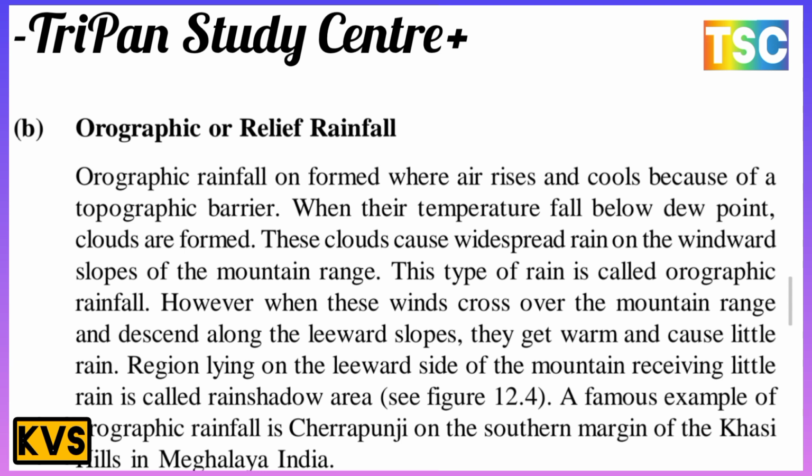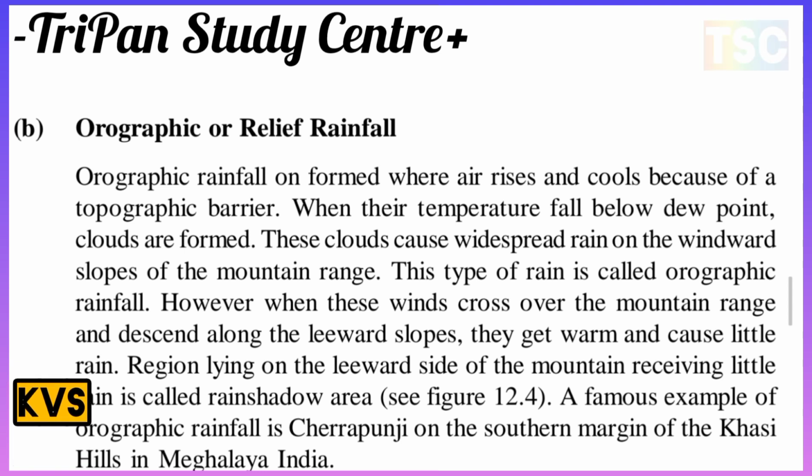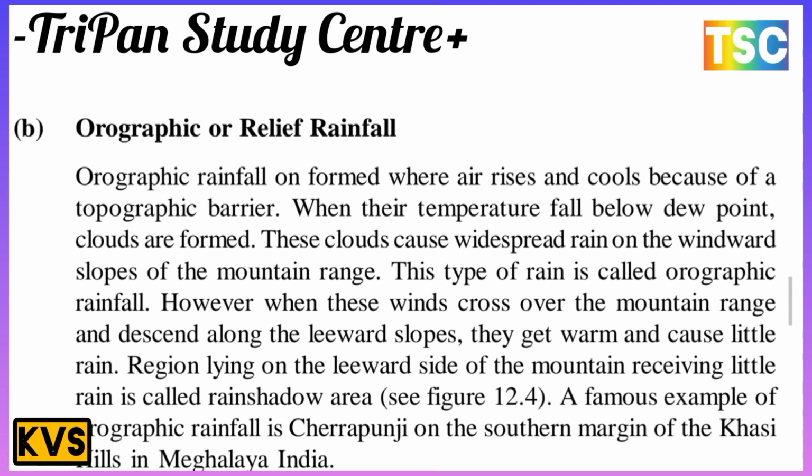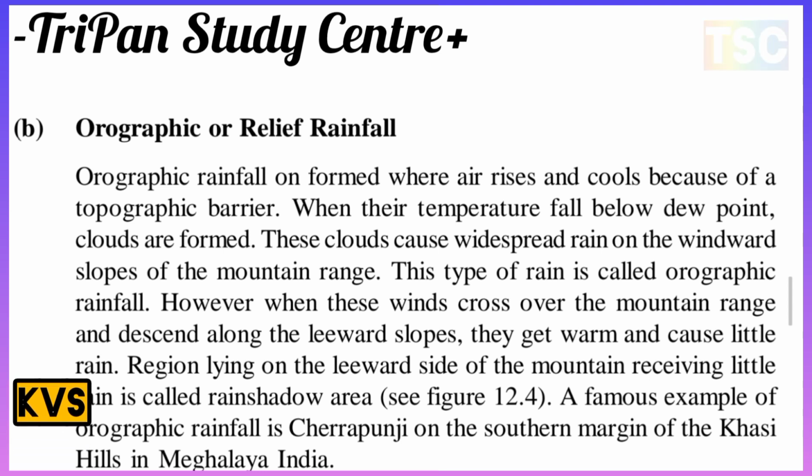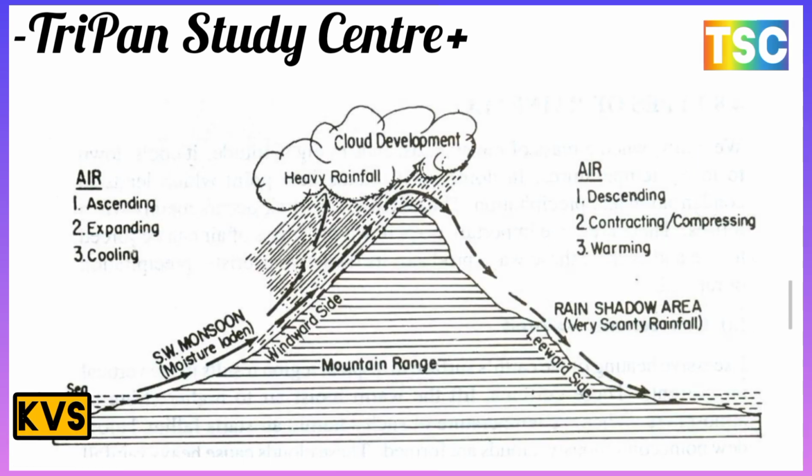A famous example of orographic rainfall is Cherrapunji on the southern margin of the Khasi Hills in Meghalaya, India. That is the most important example for you. Here it shows the orographic rainfall.